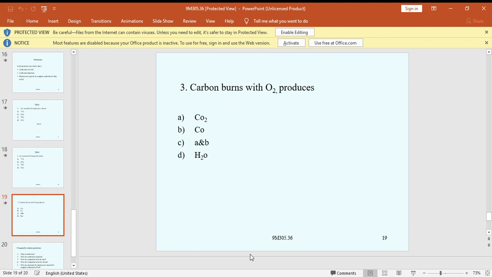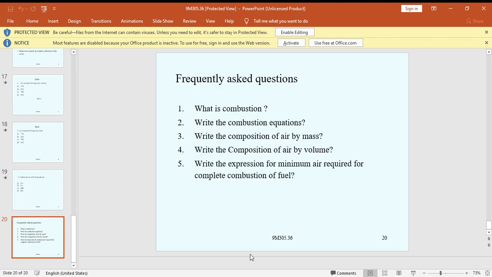Carbon burns with O2 to form CO2 and CO, and hydrogen forms H2O. Frequently asked questions: what is combustion? What is the combustion equation? Write the composition of air by mass and volume. Write the expression for the minimum air requirement.